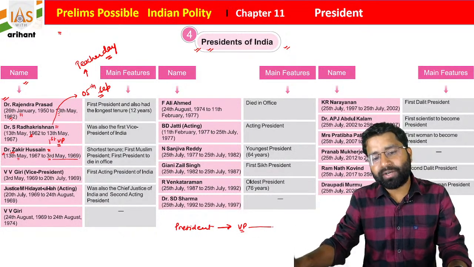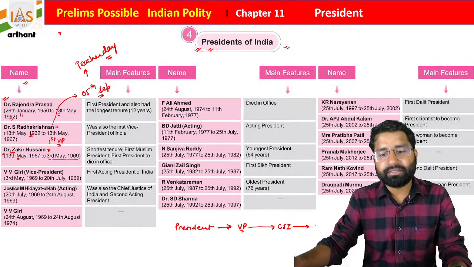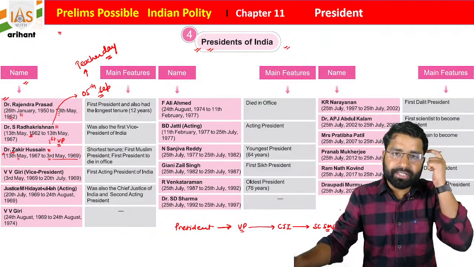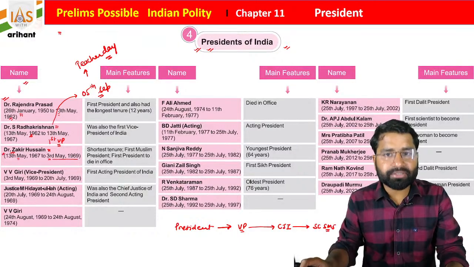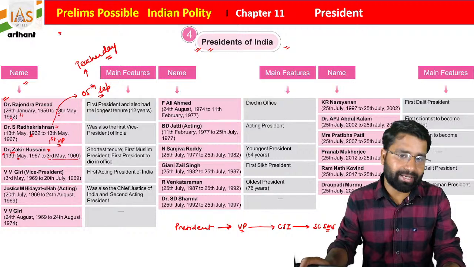If the Vice President is not available, then the Chief Justice of India will take care of this post. If the CJI is also not there, then the Supreme Court's senior most judge will take the charge. But there is a condition: if this office is vacated, it must be filled by election within 6 months from the date of vacancy.